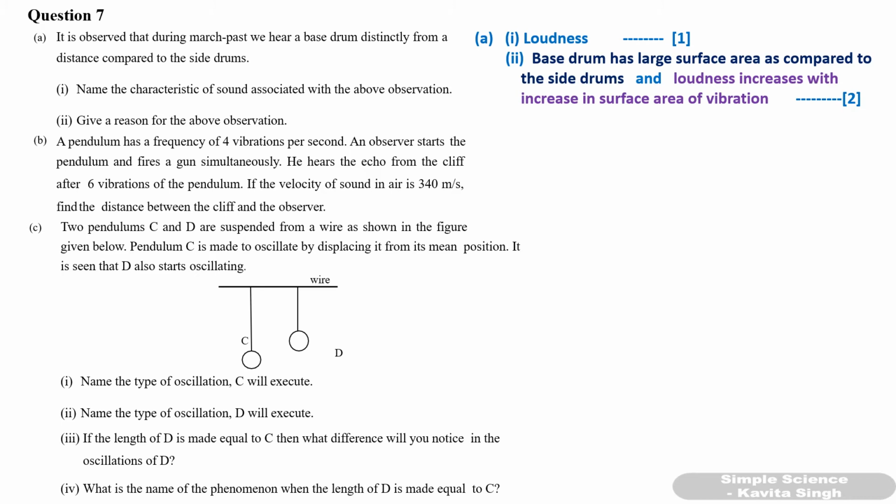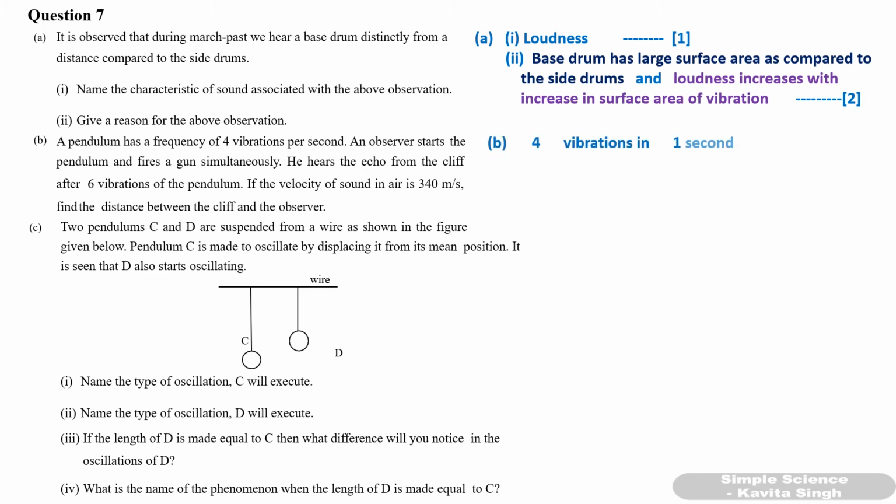Question number B. A pendulum has a frequency of 4 vibrations per second. That means in 1 second, 4 vibrations. An observer starts the pendulum and fires a gun simultaneously. He hears the echo from the cliff after 6 vibrations of the pendulum. If the velocity of sound in air is 340 meter per second, find the distance between the cliff and the observer. So here velocity of sound is given to you, distance you have to find, but time is not given to you directly. Okay, but time is given indirectly, you have to calculate.